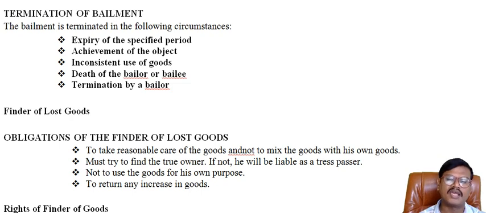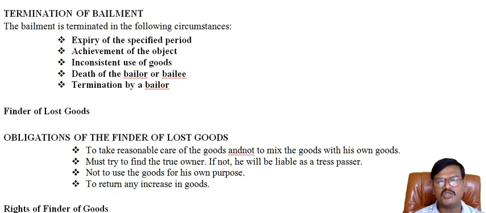Number 1, expiry of the specified period. That means when the goods are bailed for a particular period of time, it may be for a day or a week or one month, as soon as the period is completed, it should be returned to the bailer. That is the expiry of the specified period.